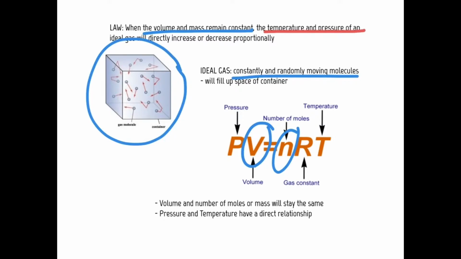That means temperature is the kinetic energy of a substance, and pressure is the force exerted by these little molecules on the walls of the container. They are going to directly increase or decrease together because they are on opposite sides of the equation and have a direct relationship.